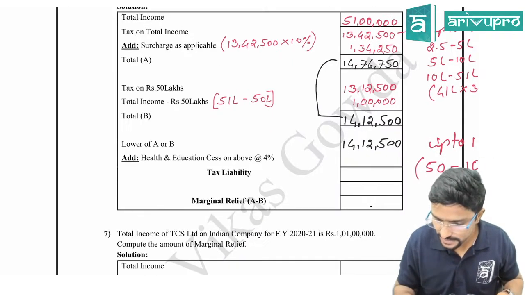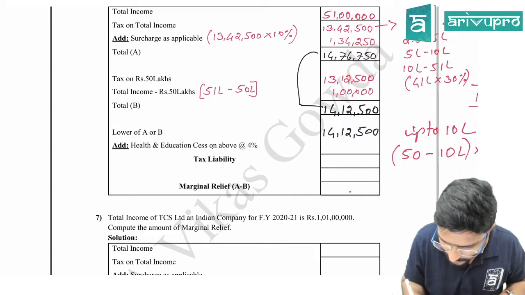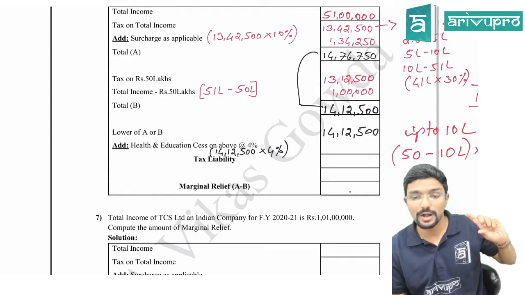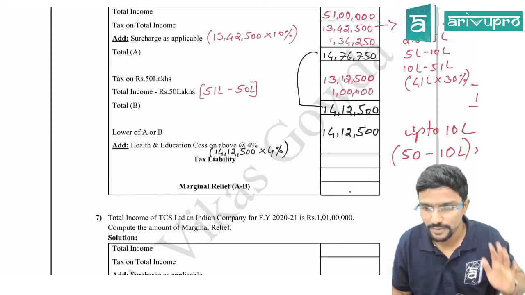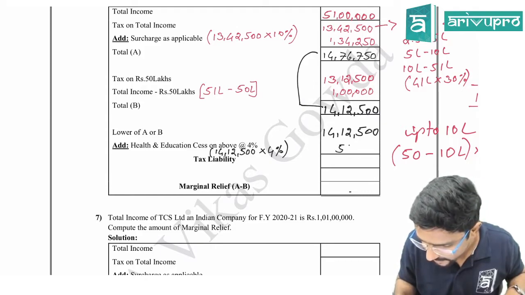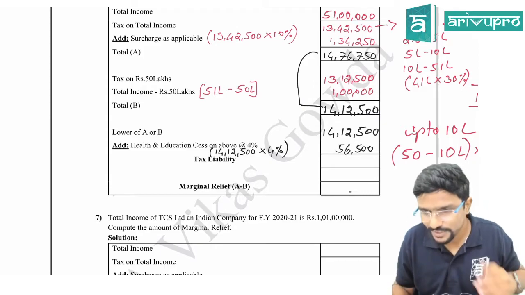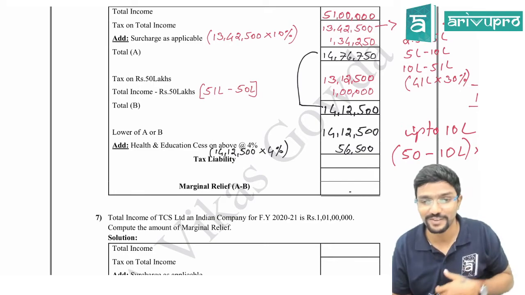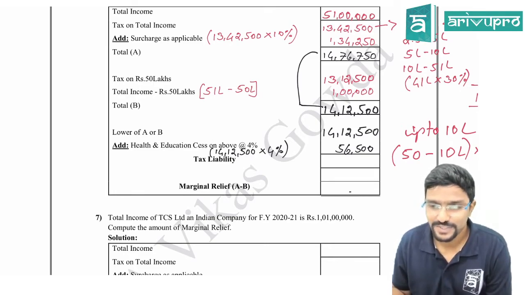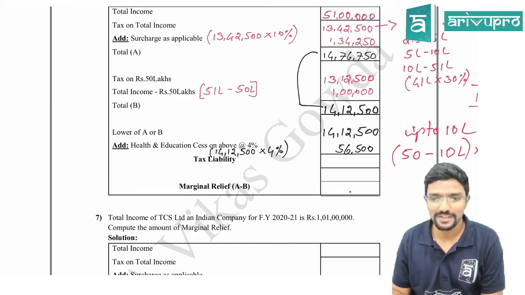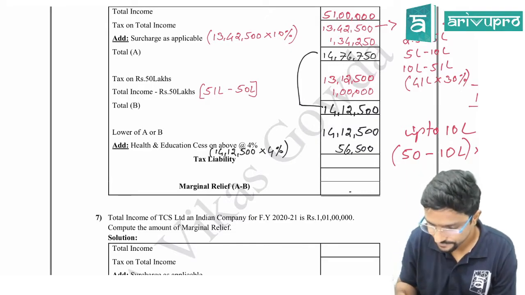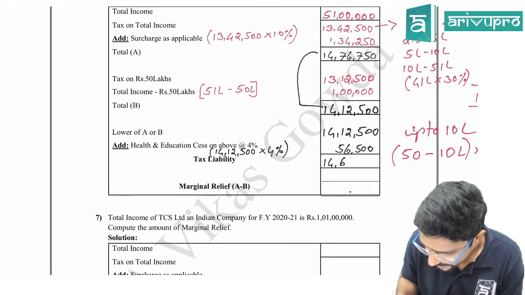Okay. So health and education cess, someone tell me the figure. 14 lakh 12,500 into 4%. Be careful: health and education cess should come after you do A minus B, not before that. 56,500. See, our actual tax liability is 56,500. This person is paying health and education cess itself of 56,500. Very rich assessee. This is the difference. When you are earning higher income, you will end up paying more tax. Fine. Total, guys, 14,69,...